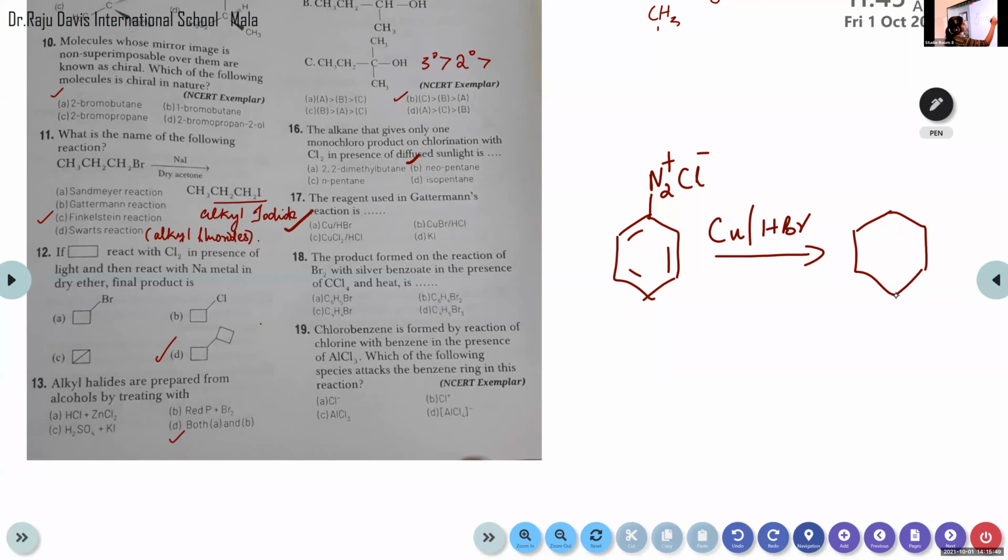Bromobenzene will be obtained here. Bromobenzene. So first this benzene ring is converted to benzene diazonium salt. We have learned the method of preparation of this benzene diazonium salt, right? That's in Sandmeyer's reaction, isn't it?